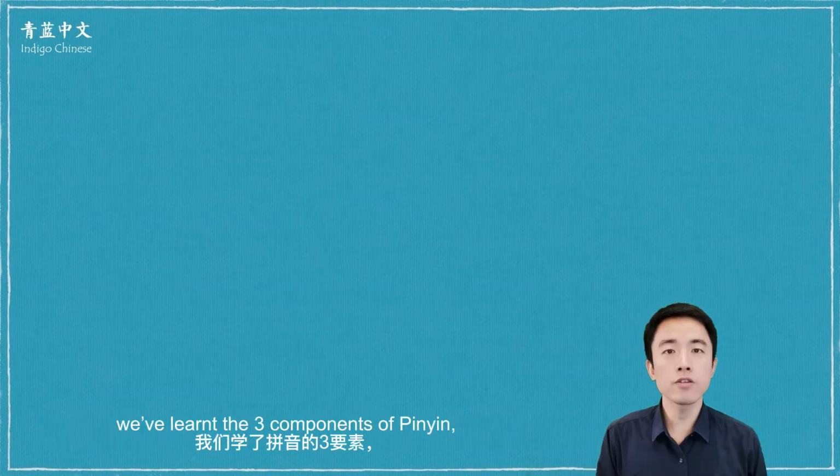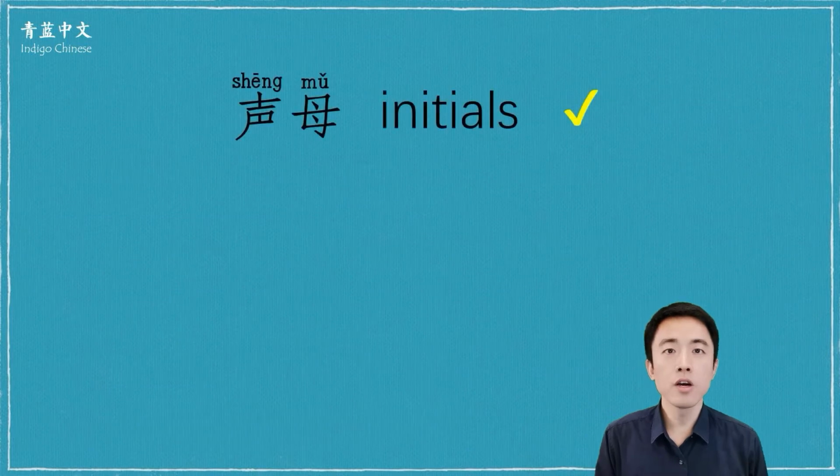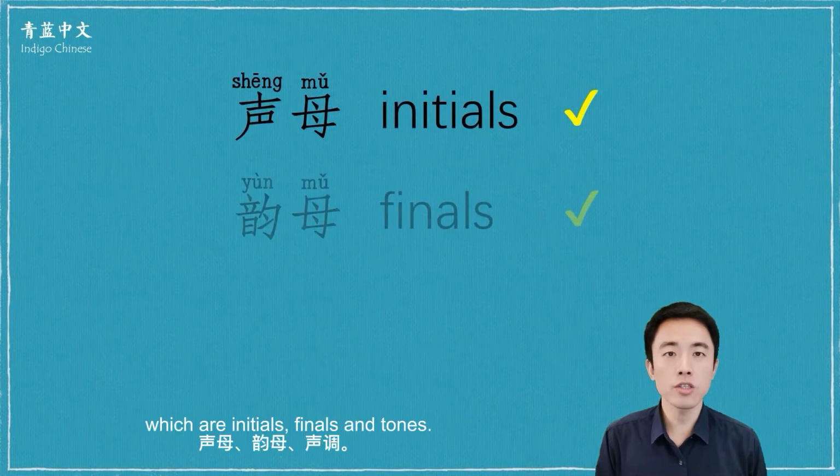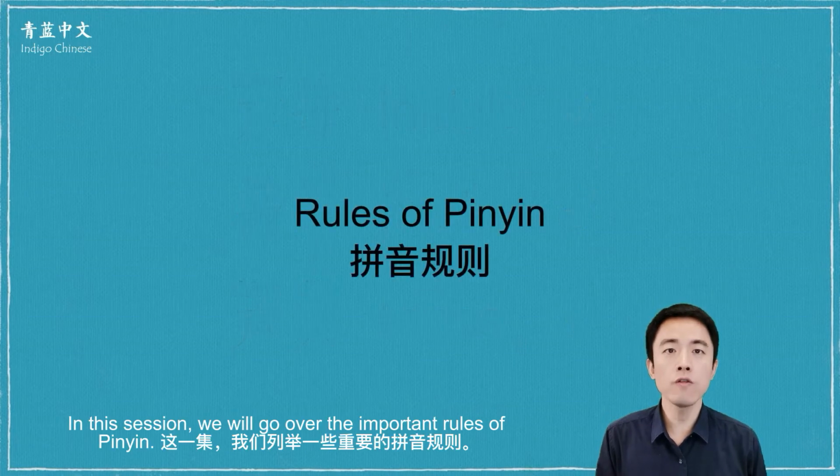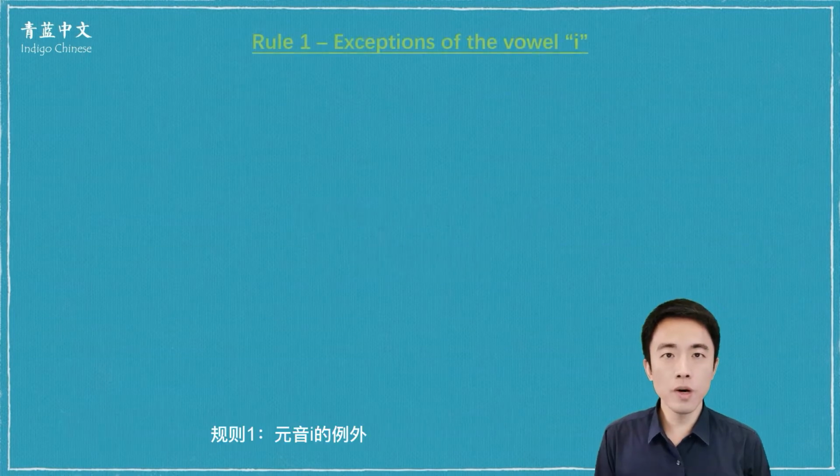I'm Frank. In the previous sessions, we have learned the three components of Pinyin, which are 声母 initials, 韵母 finals, and 声调 tones. In this session, we will go over the important rules of Pinyin. Here we go. Rule 1. Exceptions of the vowel E.